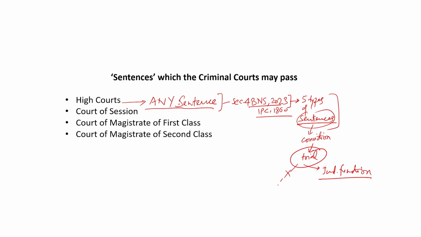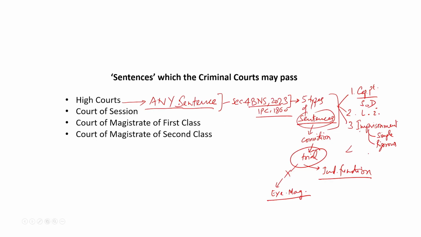Trial cannot be done by an executive magistrate. So, the 5 types of sentences are: capital punishment, which means sentence of death; second, life imprisonment; third, imprisonment, which has been further divided into simple imprisonment and rigorous imprisonment; fourth is fine.